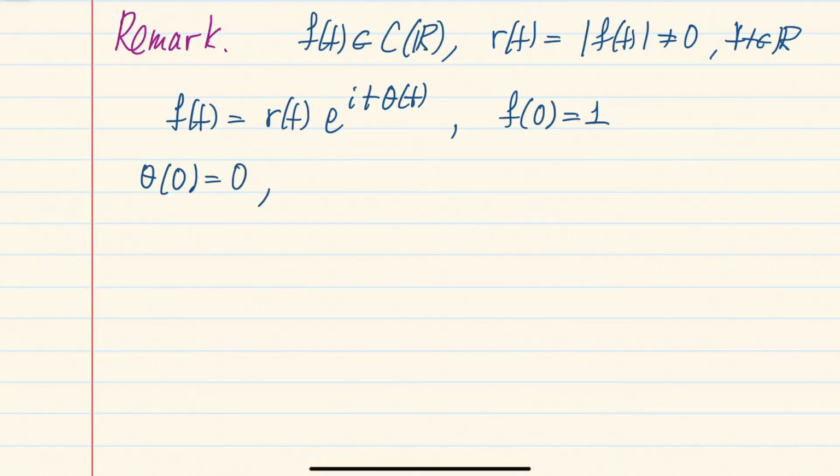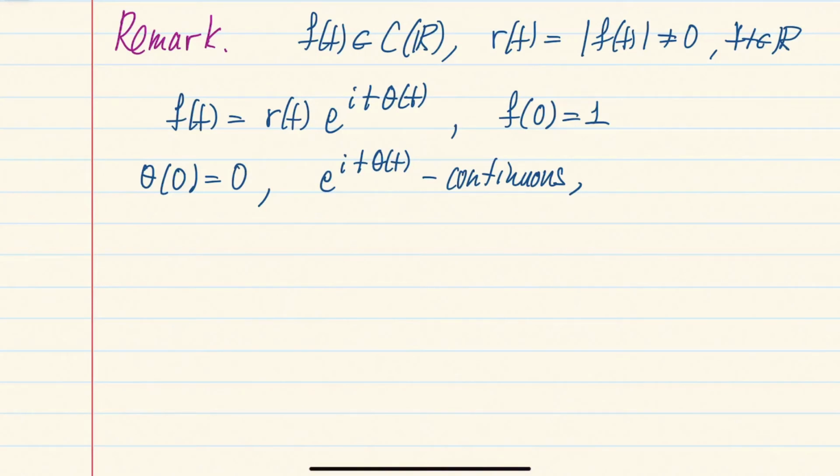And the fact that this modulus r is never equal to 0, and of course it's also continuous, means that you can divide both sides by r of t, and so e to the i theta will also be continuous.